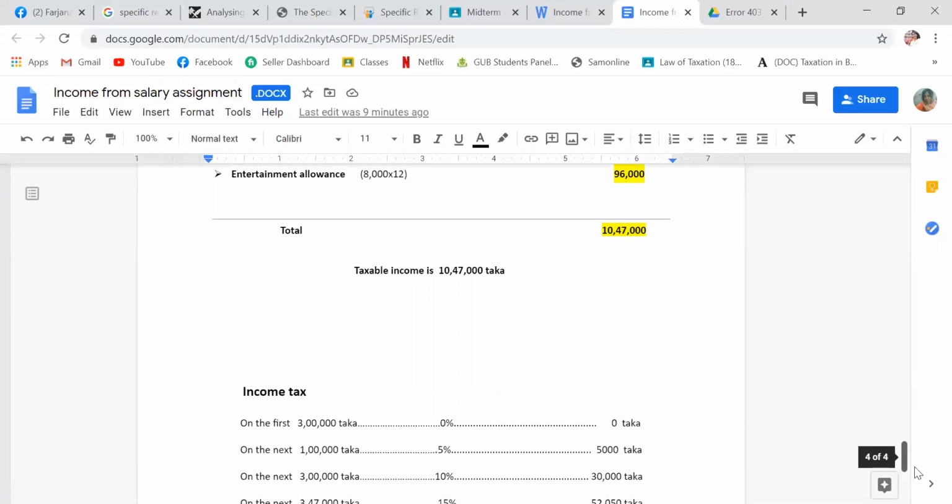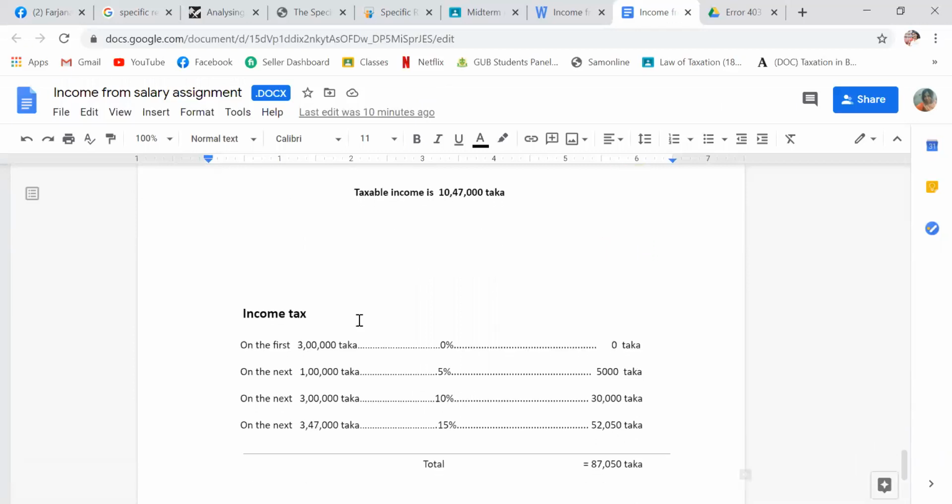Now income tax. We'll use some rules in income tax law. On the first 3 lakh taka is 0%, that is 0 taka. On the next 1 lakh taka it is 5%, on the next 3 lakh taka 10%, and on the next 3,47,000 taka 15%.